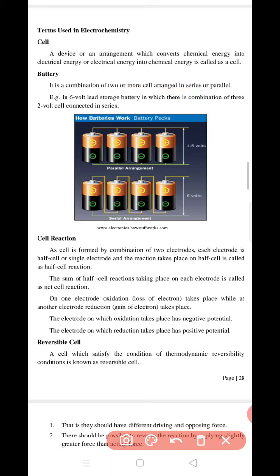So see, these are the cells. When these cells are connected in combination, that is in parallel arrangement or in series arrangement, this is a parallel arrangement and this is a series arrangement. So when these small cells combine in series or in parallel, this is called a battery.